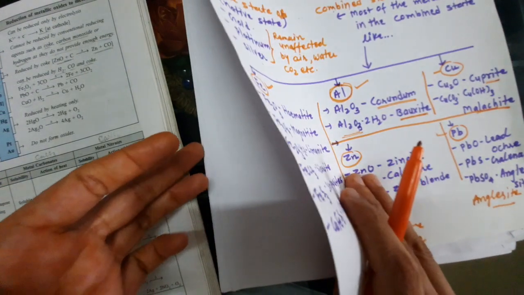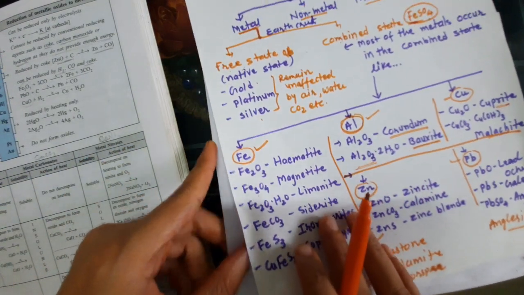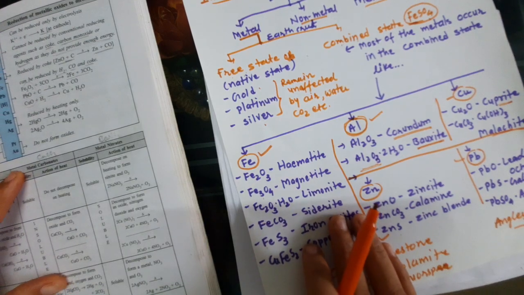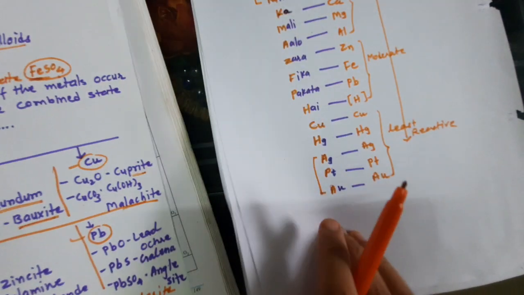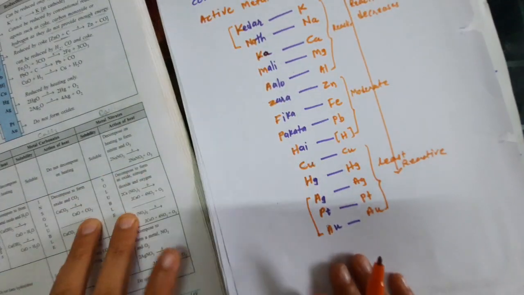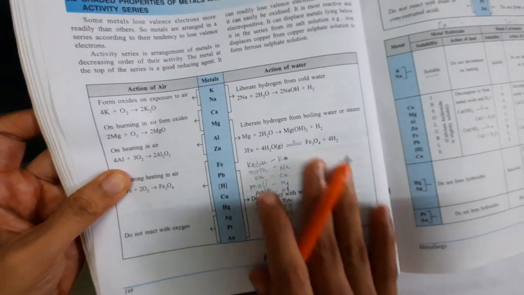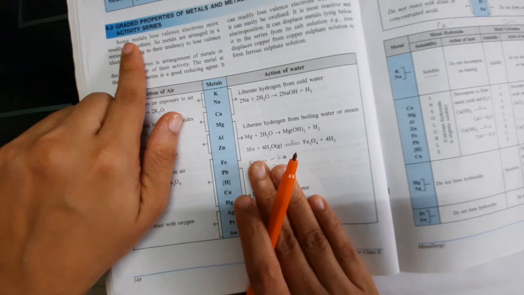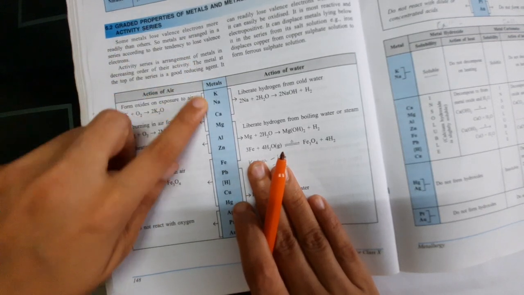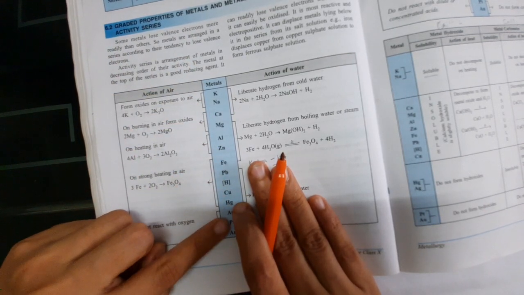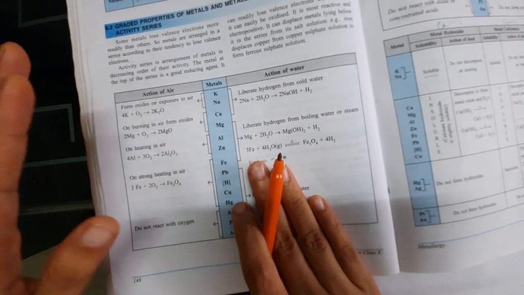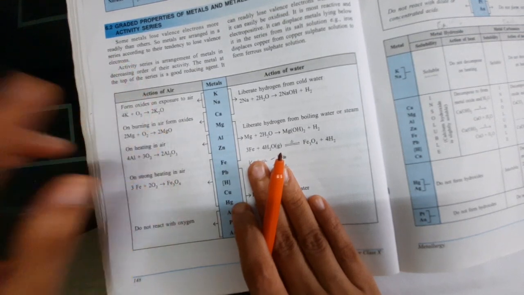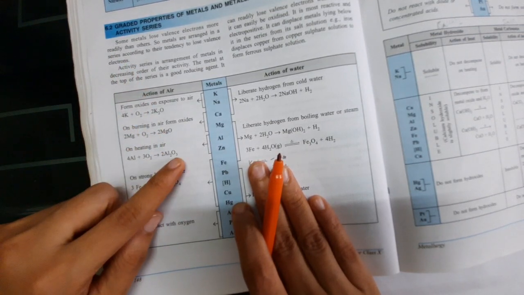Now the next point, graded property of the metal and the metallic compound in the metal active series. What is the graded property? Student, you already learned about the active metal series, right? It is given in your textbook. First we learn how the metal behaves with different compounds, then according to their property we will find out how to extract them.